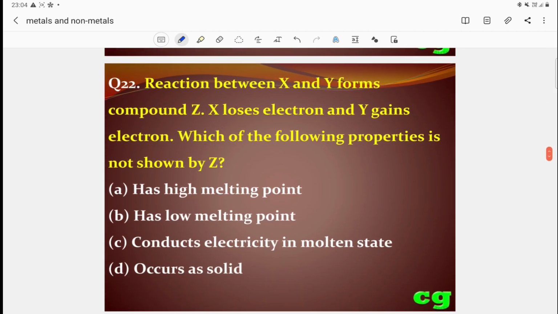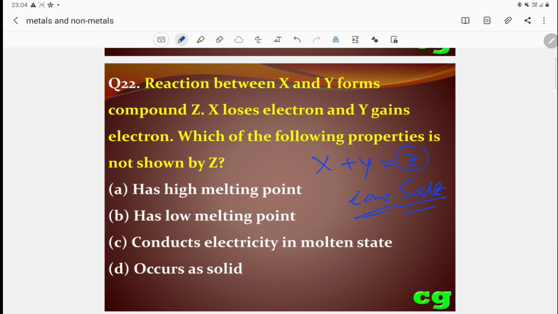Question number 22. The reaction between X and Y forms compound Z. X loses electrons and Y gains them. That means X is a metal and Y is a non-metal. Which of the following properties is not shown by Z? When loss and gain of electrons takes place between a metal and a non-metal, it always produces a salt, generally an ionic salt. So what is the property?